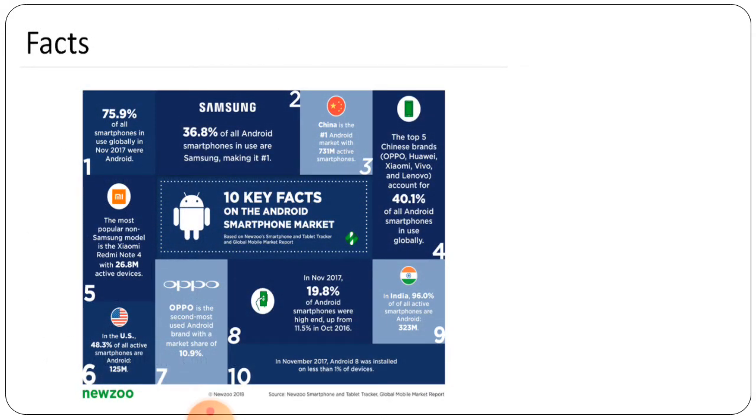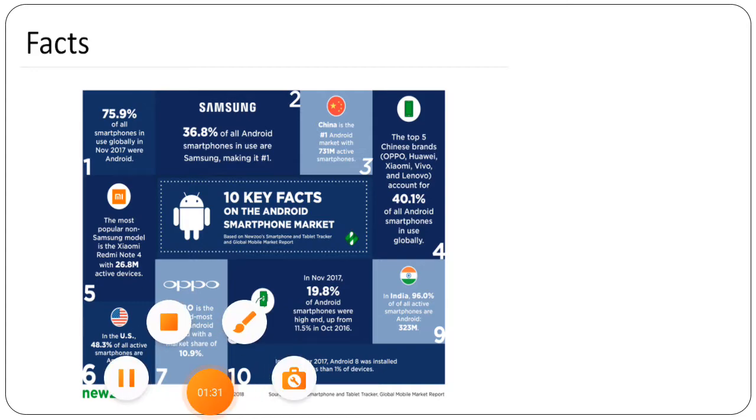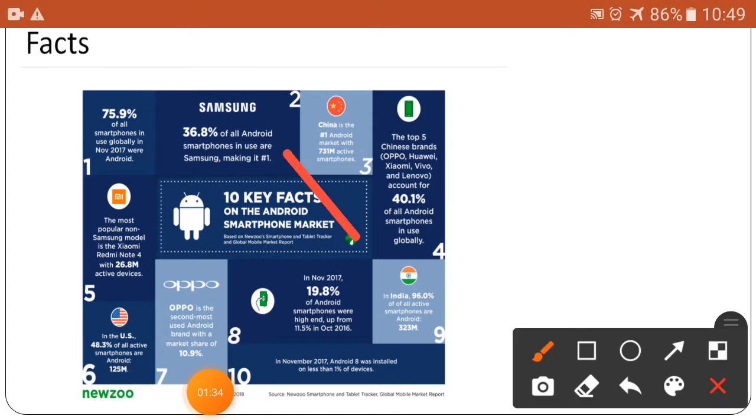So first of all, the facts are given here. The most popular, so different facts are given here. The first fact: 70% of all the smartphones in use globally in November 2017 were Android. The most popular non-Samsung model is the Xiaomi Redmi Note 4 with 26.8 million active devices. So this part we are going to see.